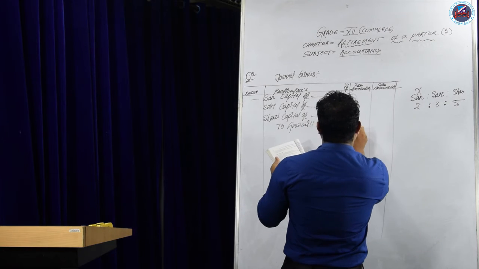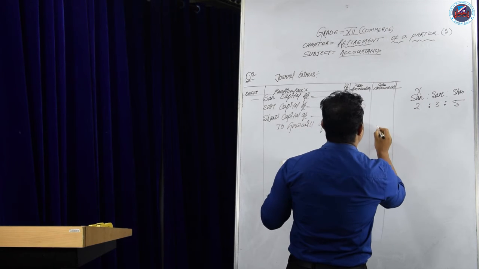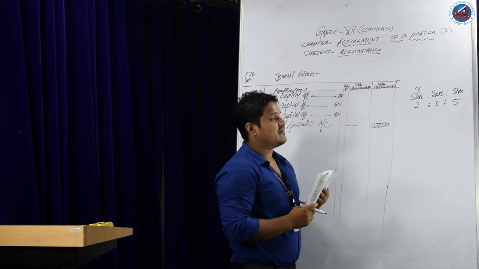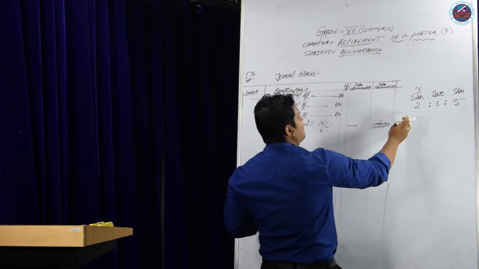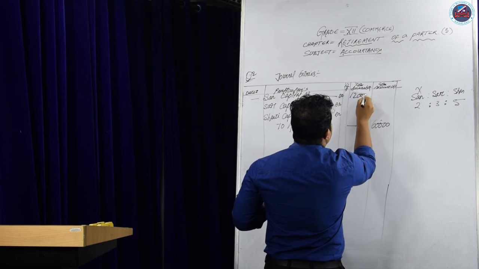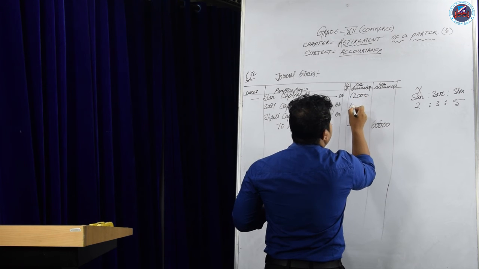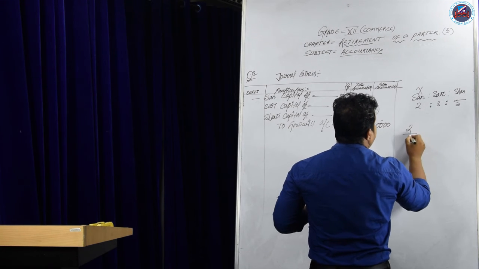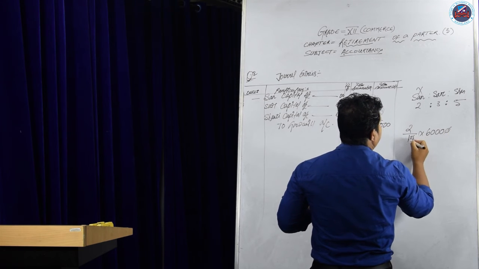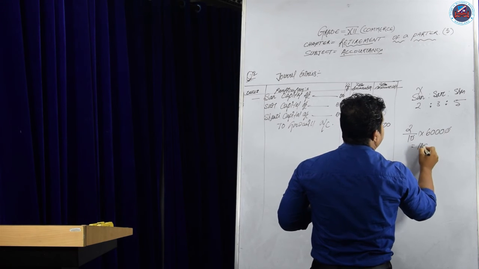So how much is the old goodwill? The old goodwill is given as 60,000. This 60,000 divided by 10 multiplied by 2, so that will be 12,000. 2 by 10 into 60,000, if you cut it, it is 12,000.